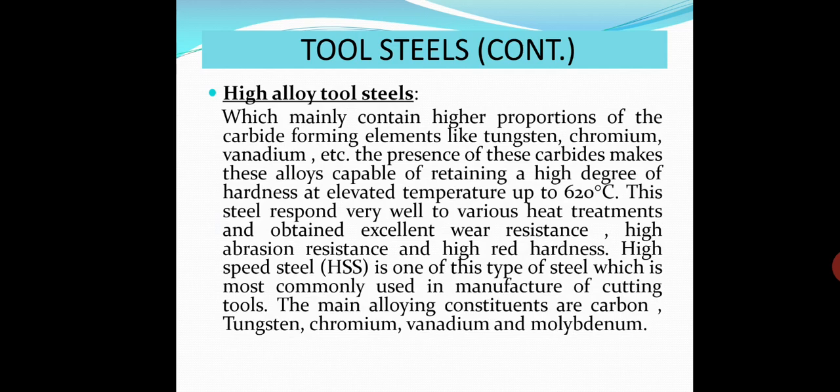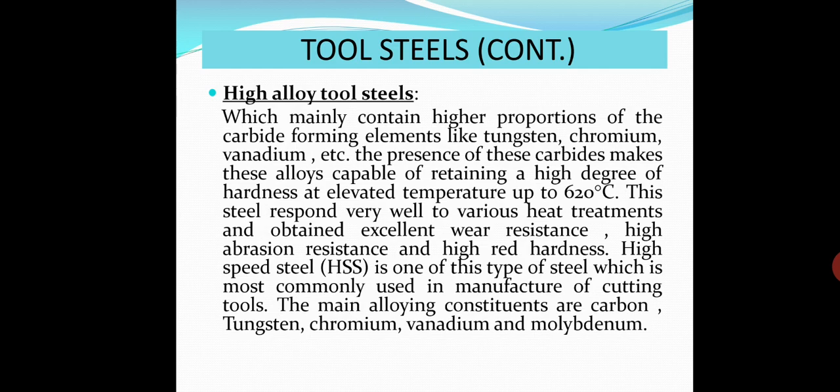Next one is high alloy tool steel. These mainly contain a higher proportion of carbide forming elements like tungsten, chromium, vanadium, and the presence of these carbides makes these alloys capable of retaining a high degree of hardness at elevated temperature up to 620 degrees centigrade.